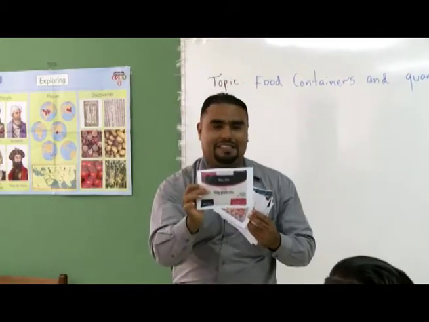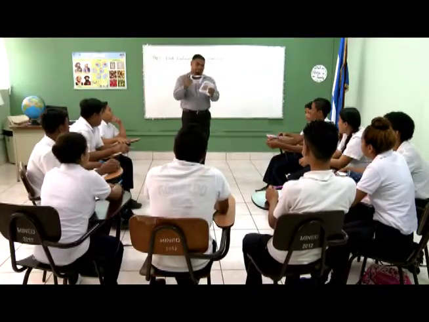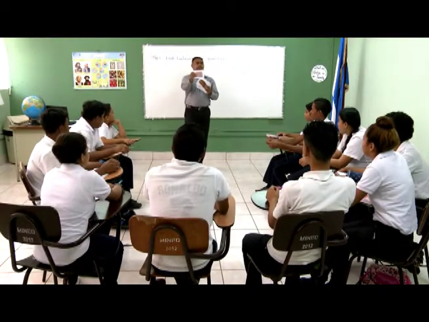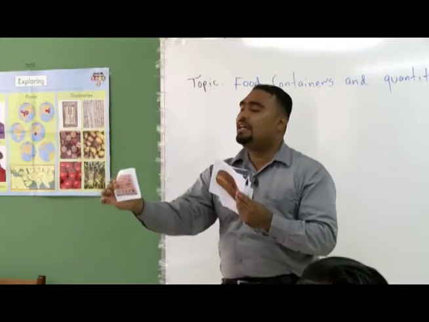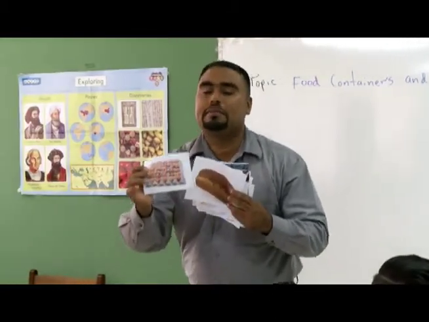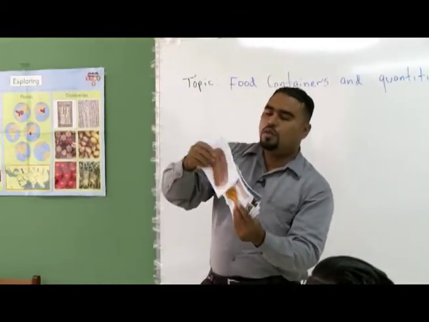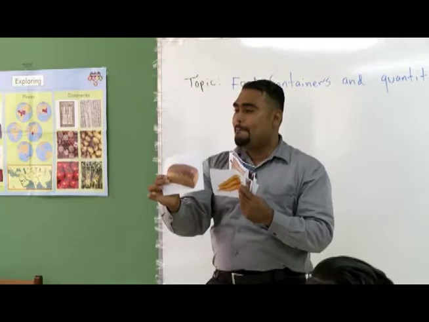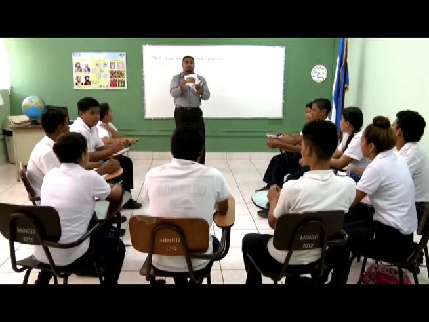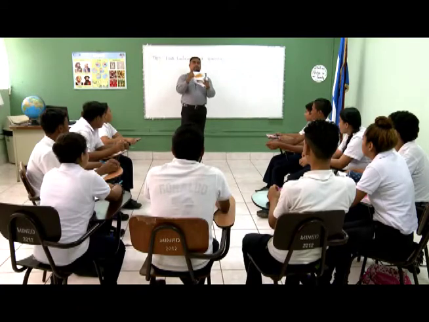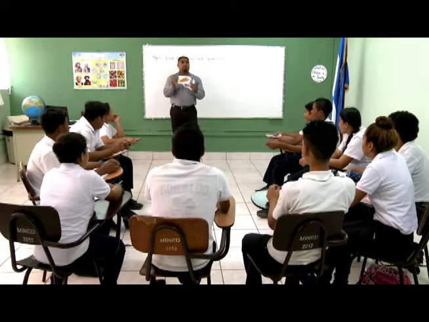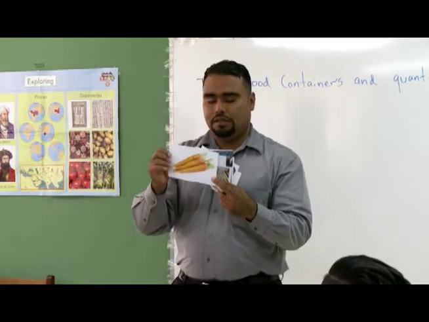What about this? Rice. Very good. Repeat after me. Rice. Good. What about this? Eggs. Everybody repeat after me. Eggs. Good. What about this one? Bread. Repeat after me. Bread. What about this? Carrot. Everybody repeat together. Carrot. Good.